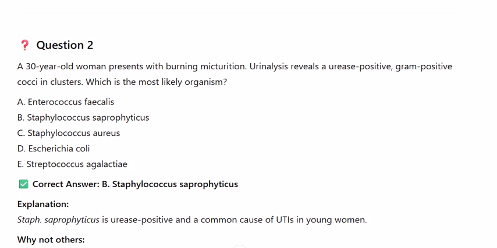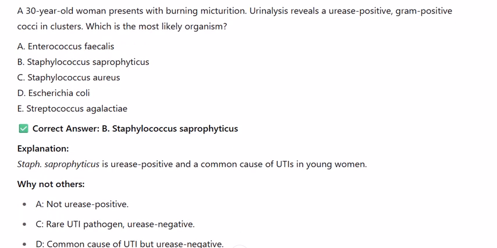Question 2. A 30-year-old woman presents with burning micturition. Urinalysis reveals urease-positive, gram-positive cocci in clusters. Which is the most likely organism? A. Enterococcus faecalis. B. Staphylococcus saprophyticus. C. Staphylococcus aureus. D. Escherichia coli. E. Streptococcus agalactae. Correct answer, B. Staphylococcus saprophyticus. Explanation. Staph saprophyticus is urease-positive and a common cause of UTIs in young women.